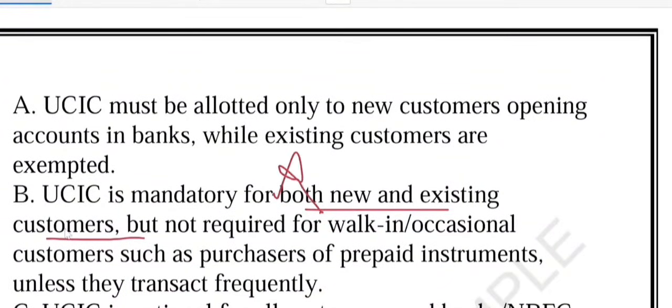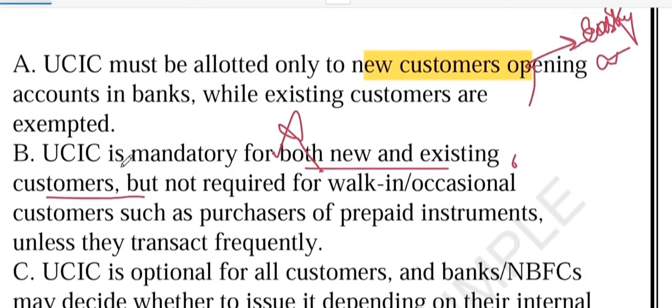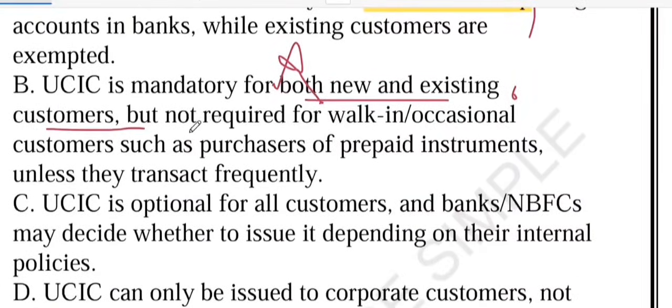This is wrong. Why? Because RBI says UCIC has to be given to both new and existing customers. What RBI says is that UCIC must be allotted to both the new customer as well as the existing customer. Existing customers also need to be covered over time so that the same customer can be uniquely identified across all products and services. So that's why option number A is wrong. What about B? B says that it is mandatory for both new and existing customers. Yes, very good. It is the correct one.